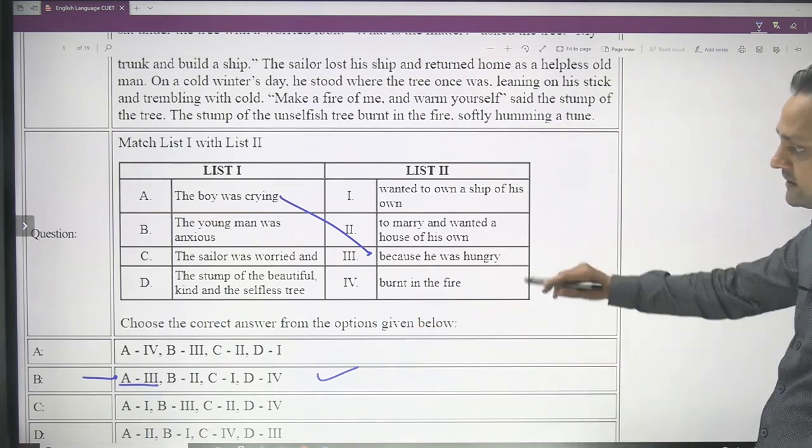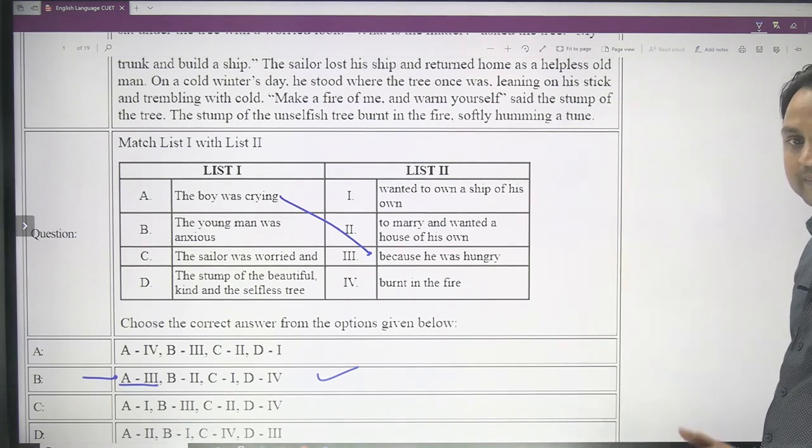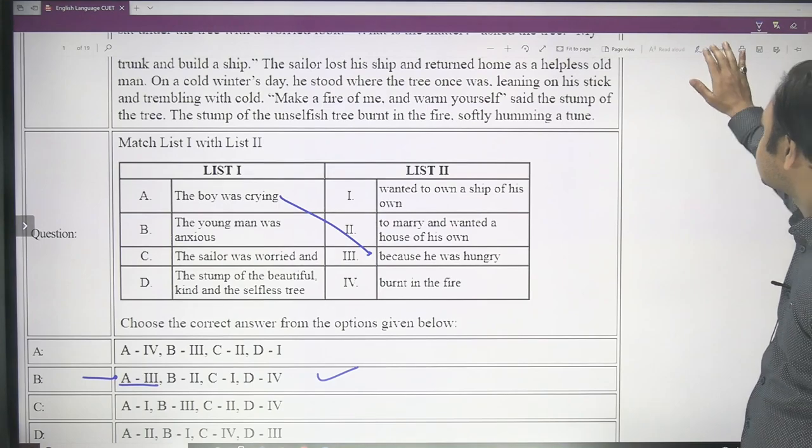So if you think that the video should pause for a while, you can pause it on your screen, because I'll just continue answering all the questions.